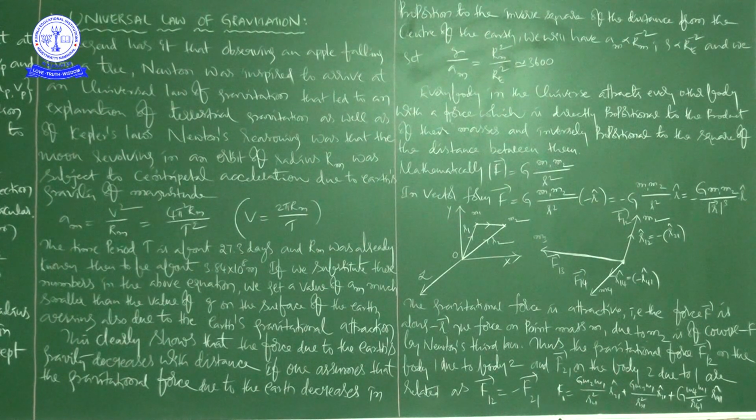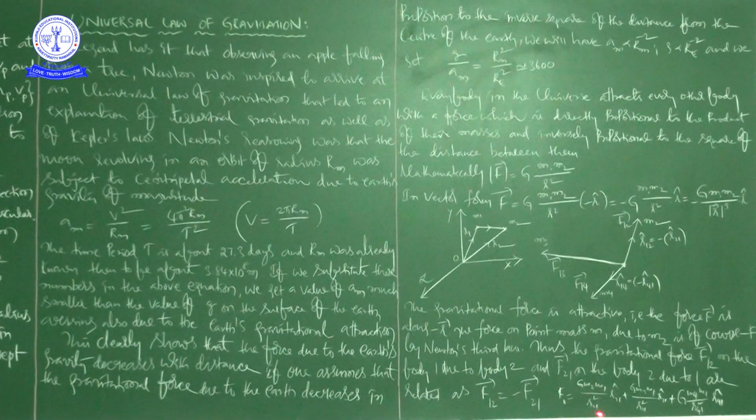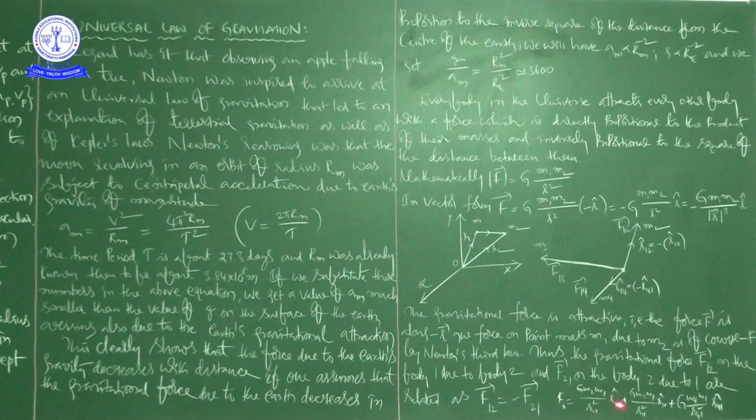Now we can write the mathematical expression for the total force on m1. F1 is equal to G m1 m2 by R21 square into R21 cap, plus G m3 m1 divided by R31 square into R31 cap, plus G m4 m1 by R41 square into R41 cap. This is the total force on m1 due to the remaining masses m2, m3 and m4.